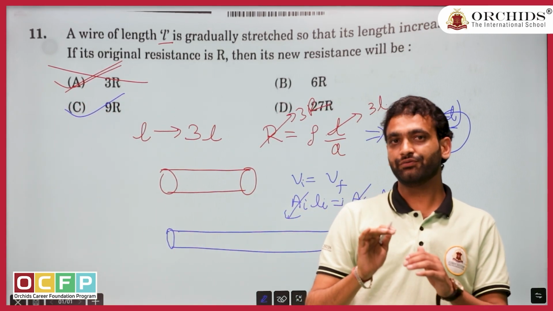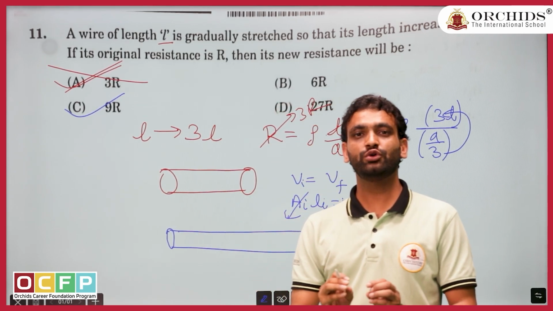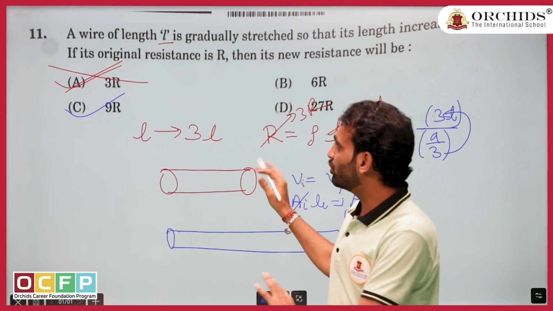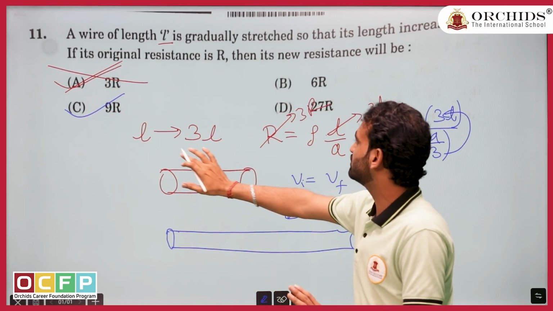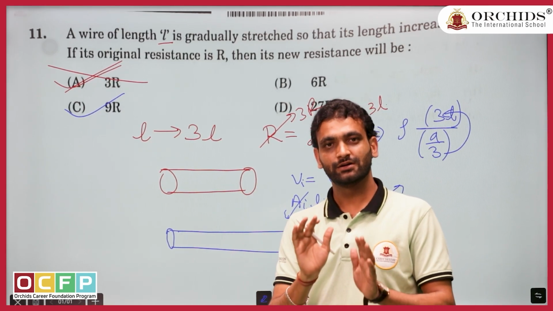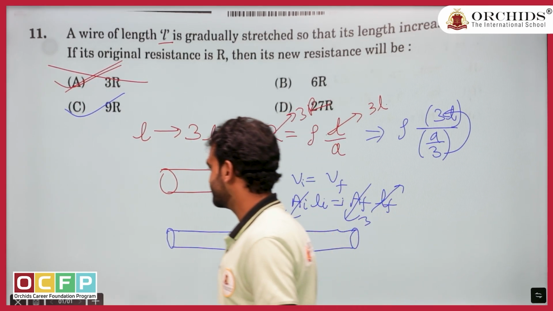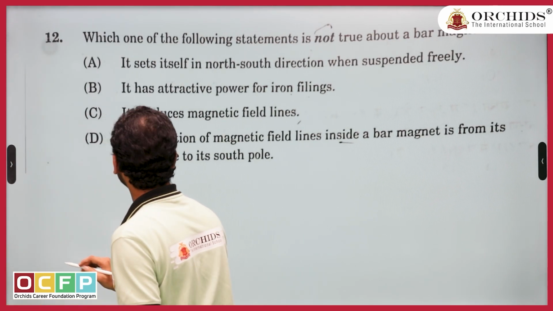So make sure when you see such type of question, you read it carefully. Don't go in a hurry and spoil it; intentionally the examiner has given option A. The moment you see L to 3L, you mark 3R and go to the next question. No. Solve it properly. Okay. So this was our question number, I think 5-6 questions we have solved. Let us come to the next question.